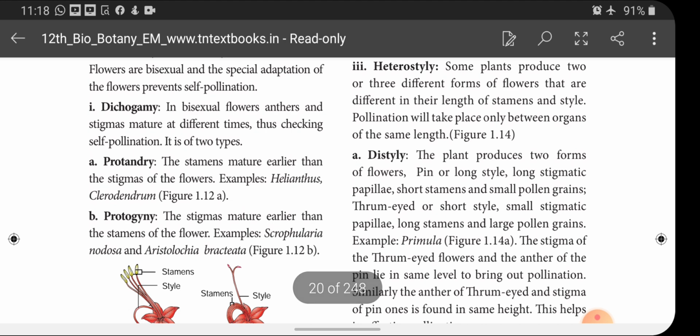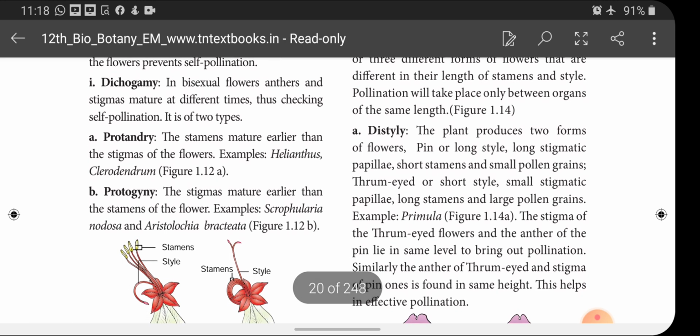distyly. The plant produces 2 forms of flowers. One is pin or long style, long stigmatic papillae, short stamen and small pollen grains. Thrum-eyed or short style, small stigmatic papillae, long stamen and large pollen grains. Example, Primula. So the stigma of the thrum-eyed flowers and the anther of the pin lie at the same level to